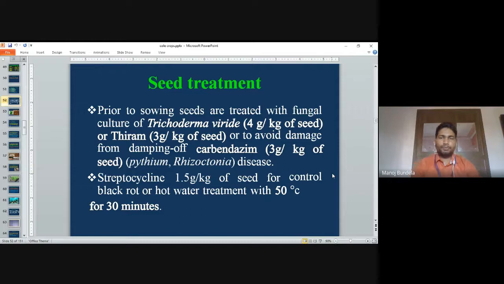Normally in cauliflower we have to prepare a nursery, then we go for transplanting. When we prepare the nursery, damping off is the major problem. Damping off is mainly caused by a fungal disease. To control this we have to use thiram, or we can use captan to control Pythium and Rhizoctonia.